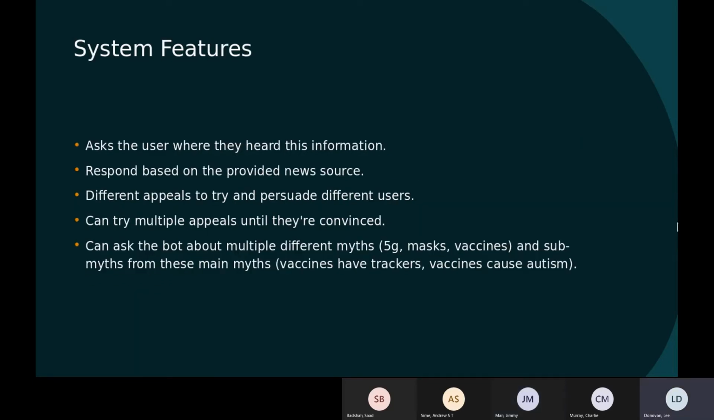So, as has been said, there are three different myths that we have implemented, mainly the 5G ones, the mask ones, and the vaccine ones. And you can see this running in Telegram.